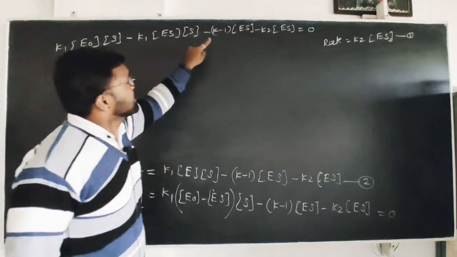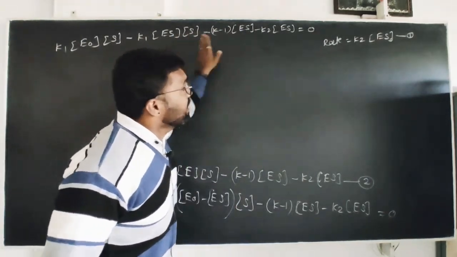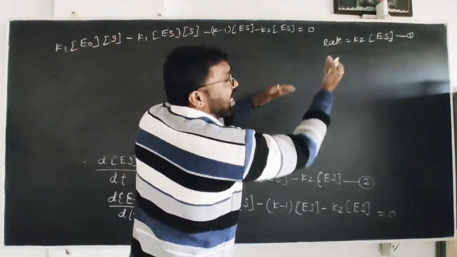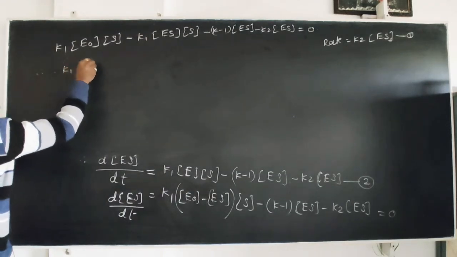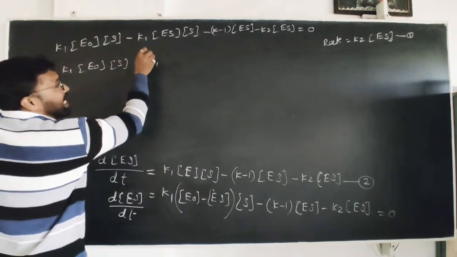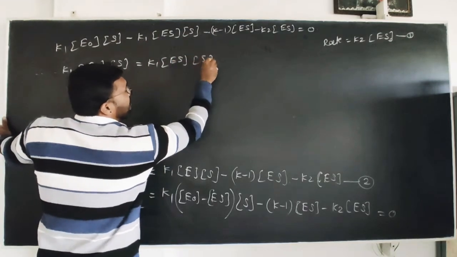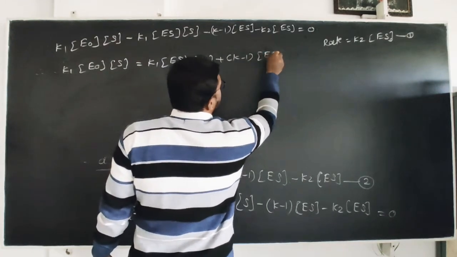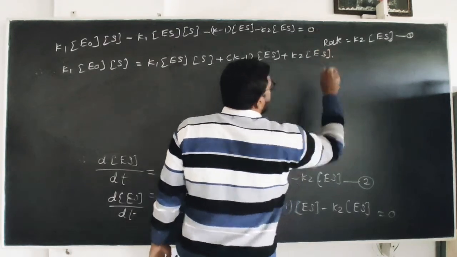Now the three negative terms from the left hand side are moved to the right hand side and become positive. Therefore, K1 into E0 into the concentration of substrate is equal to K1 into ES into S plus K inverse into ES plus K2 into ES.